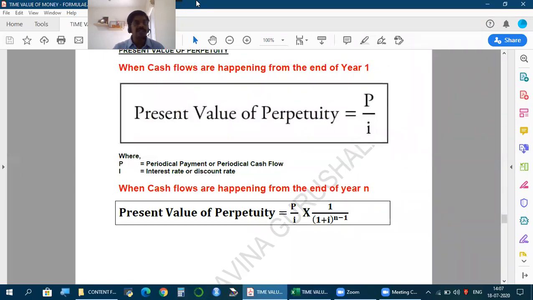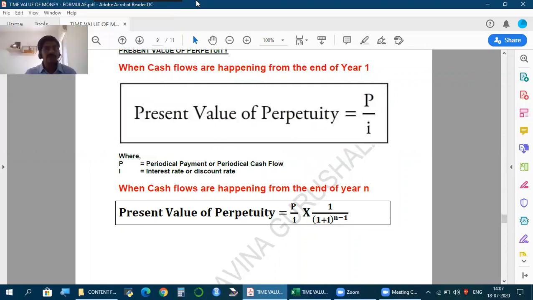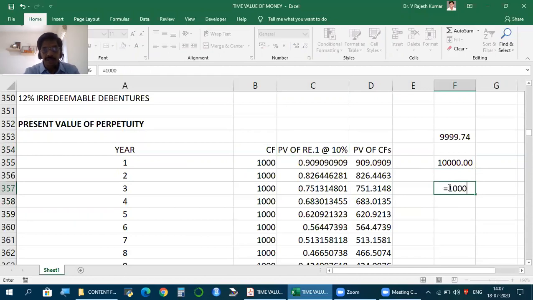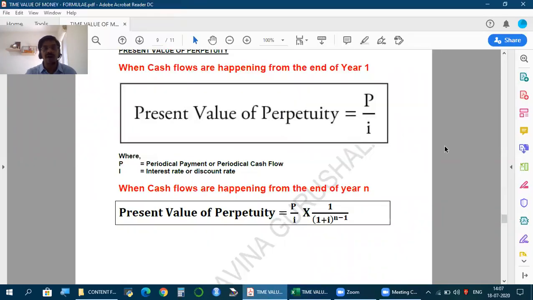Simplest example, very simple. Friends, P by I. P is the periodic payment. In our example, how much is the periodic payment? 1000. I is the 10% interest rate. So 1000 divided by 10%. Friends, this is the formula to find the present value of a perpetuity. This gives us approximately the present value because it's never ending.